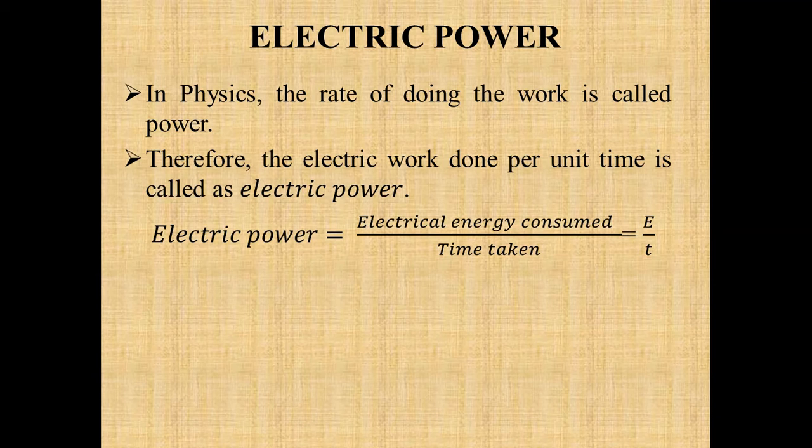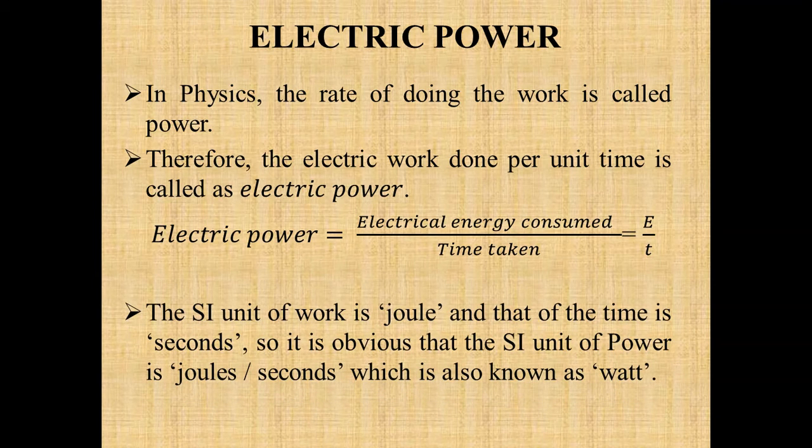That is, electric power equals electrical energy consumed upon time taken. Now we know that SI unit of work is joule and SI unit of time is second. So SI unit of power is joule per second, which is also known as watt.